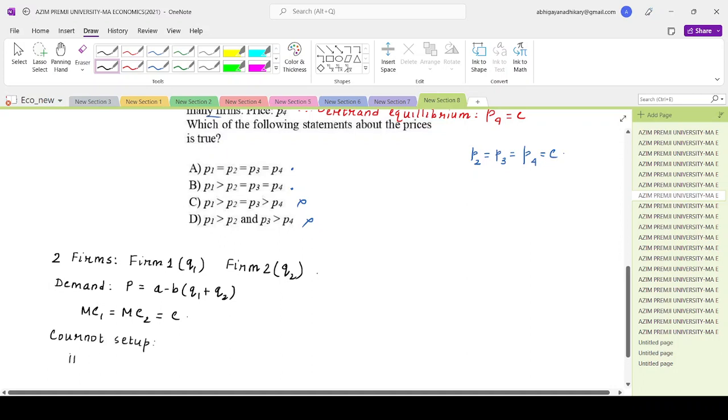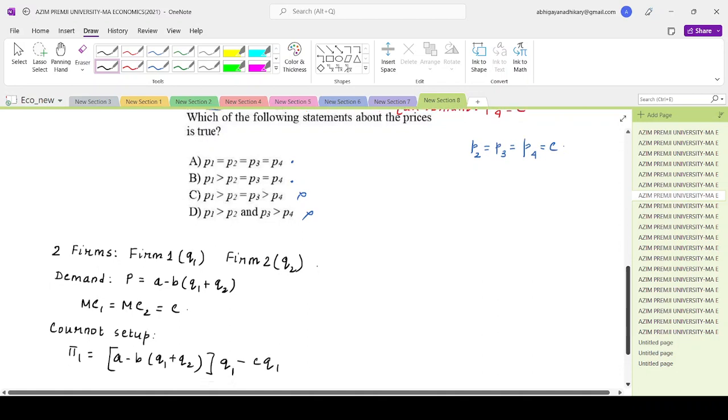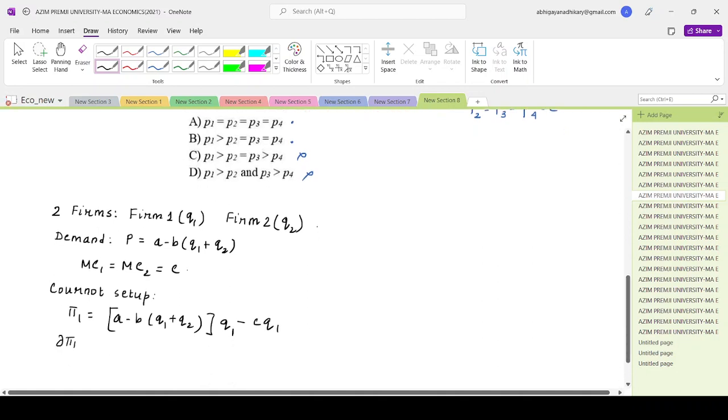So if we take firm 1, then what will the profit look like? It will be A minus B times Q1 plus Q2. This is the price. You will multiply this with the quantity. This is your total revenue minus the total cost, which is C times Q1. And what will the firm do? It will try to choose the level of Q1 that maximizes pi 1. So this will be basically your A minus B times Q1 plus Q2, plus Q1 times minus B, minus C is equal to 0.